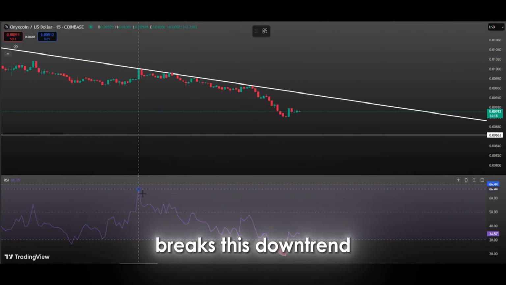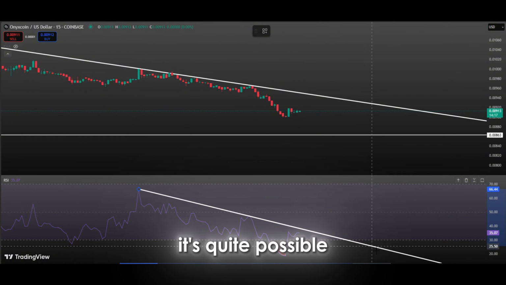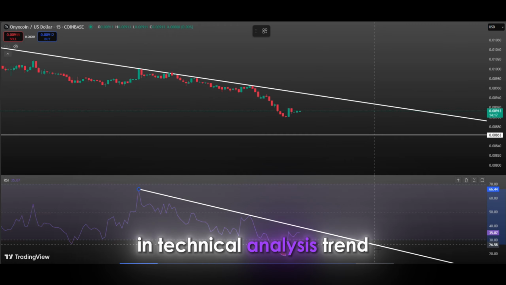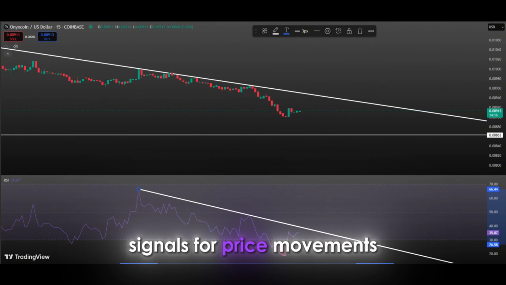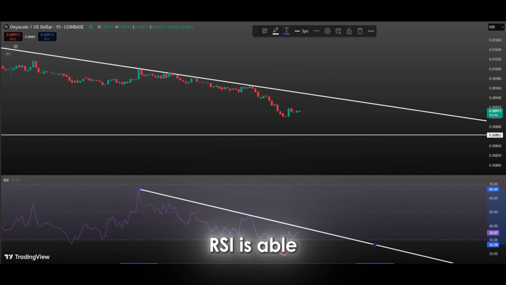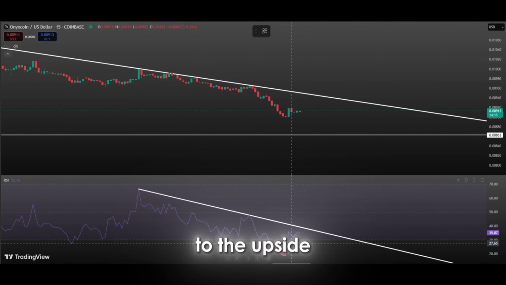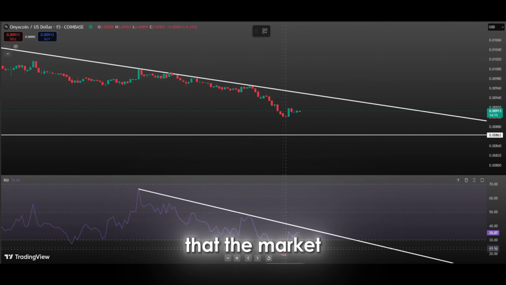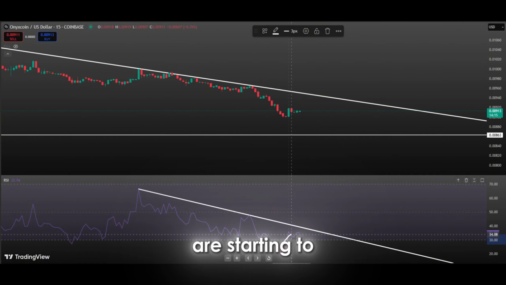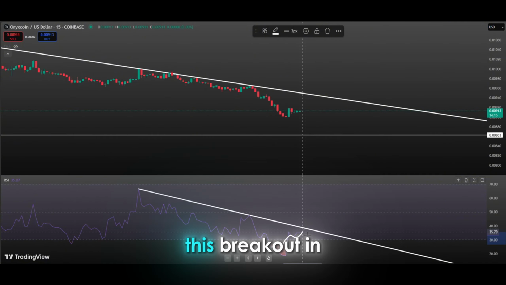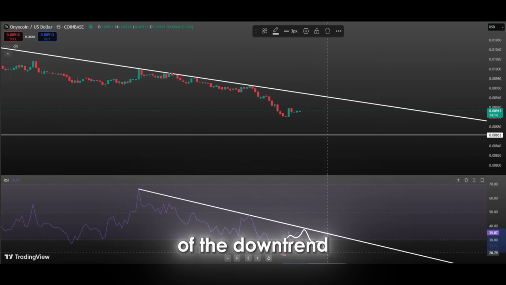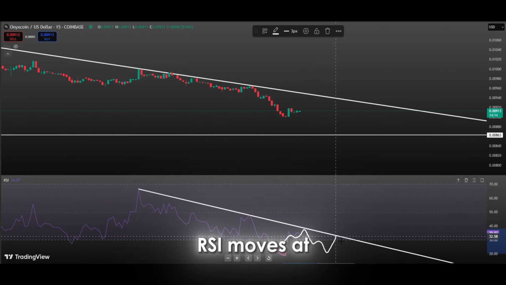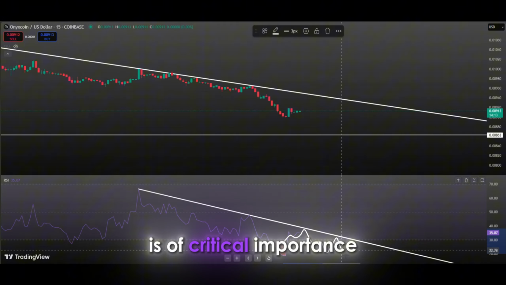If the RSI breaks this downtrend to the upside, it's quite possible that the price will similarly break the downtrend line. In technical analysis, trend breaks in the RSI are usually considered as leading signals for price movements. So, if the RSI is able to break through the current falling trend line to the upside, this could indicate that the market is regaining momentum and buyers are starting to gain strength. This breakout in the RSI can be considered as a sign that the price will break out of the downtrend. Therefore, how the RSI moves at this level is of critical importance.